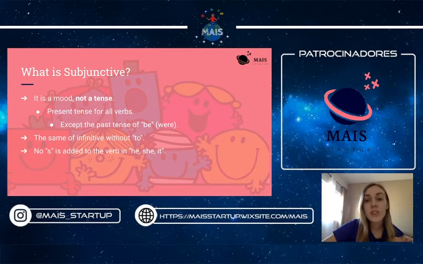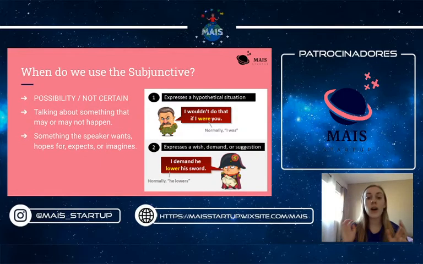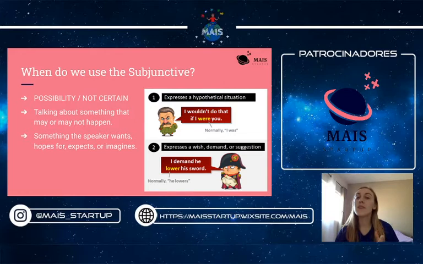Well, when do we use the subjunctive? We are going to use the subjunctive when we have possibilities and we're not certain of what's going to happen. So we may be talking about something that may or may not happen, or sometimes we are talking about what we want, what we hope for, what we expect or imagine. So here in the first example, we have expressing a hypothetical situation, which is talking about something that could or could not happen, or most likely did not happen because it's hypothetical.